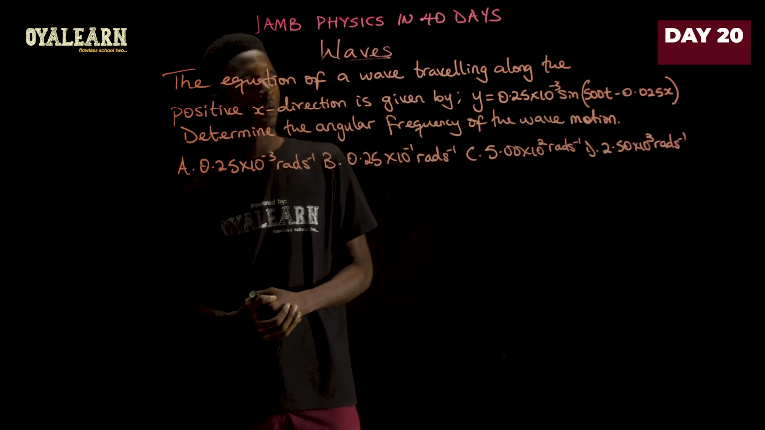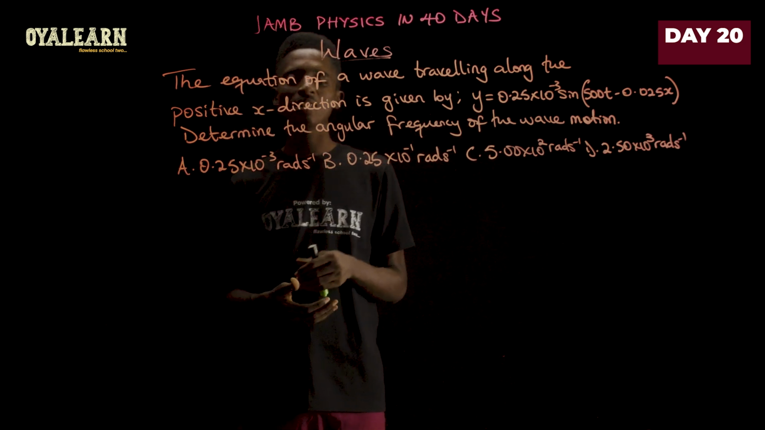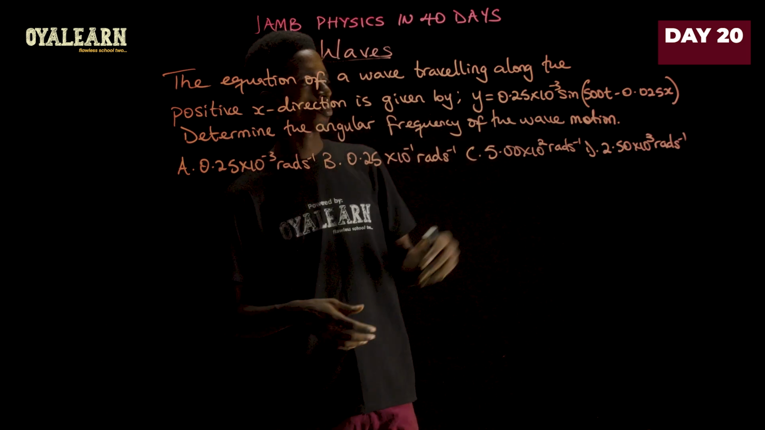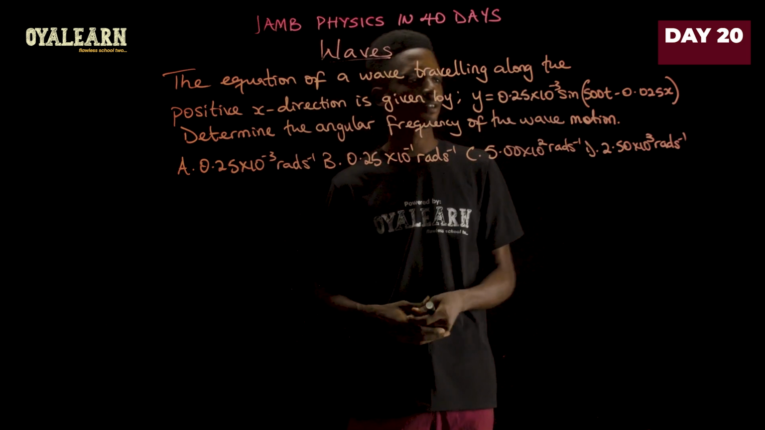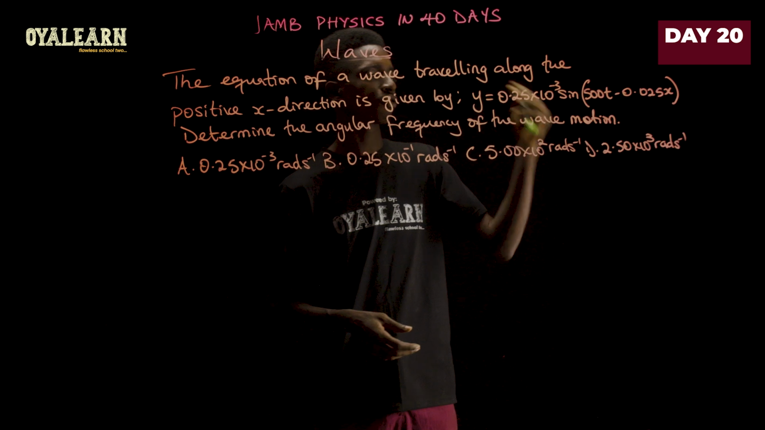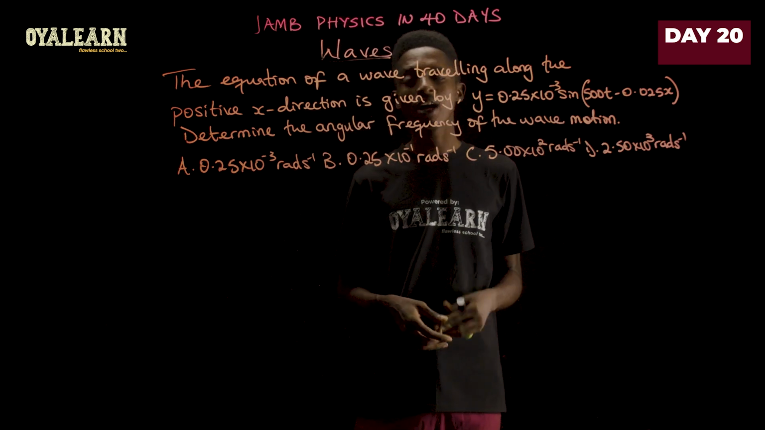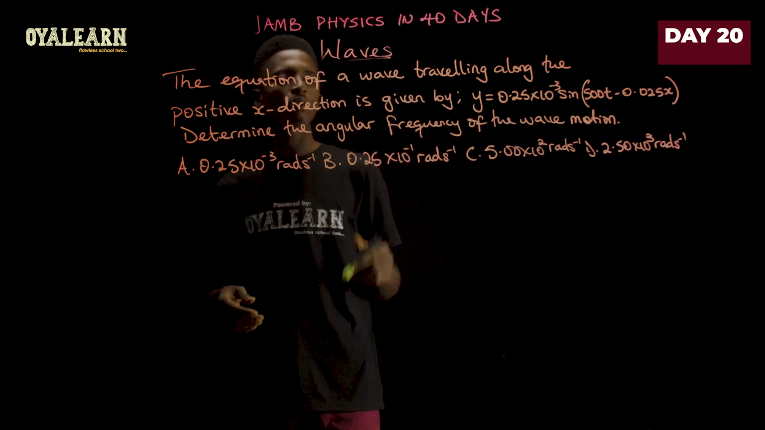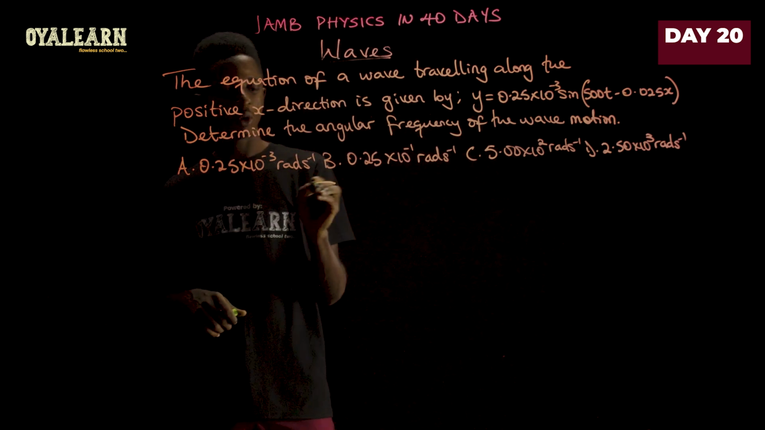The equation of a wave traveling along the positive x direction is given by y equals 0.25 times 10 raised to power negative 3 sine into 500t minus 0.025x closed bracket. Now we are to determine the angular frequency of the wave motion.